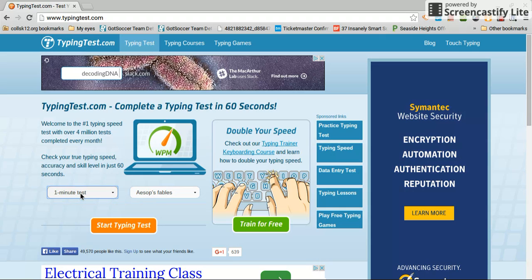Right over here, you're going to see a drop-down box, and if your teacher tells you to pick the 1 minute or the 3 minute, this is where you would do that. I'm just going to pick the 1 minute. Then also from the drop-down box right next to it, you can pick one of the items that you want to type. For right now, I'm just going to pick the rules of baseball. Then I just start typing.